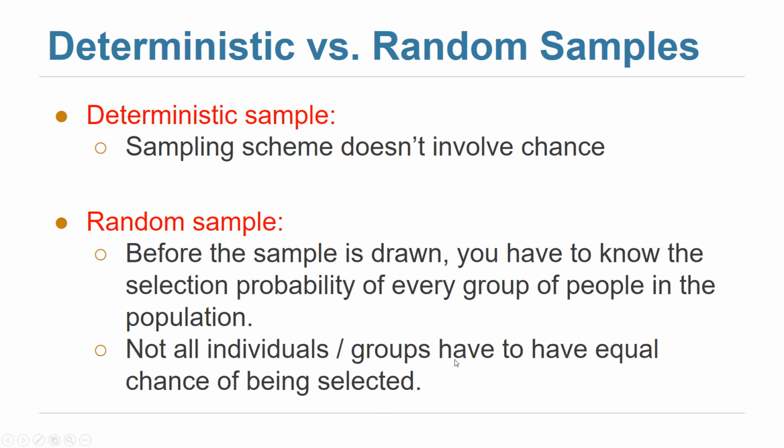And not all the individuals or groups have to have equal chance, by the way. It's not a condition that every individual in the population has the same probability to be in the sample. They can have different probabilities. That's okay, it is still a random sample if we know that in advance.